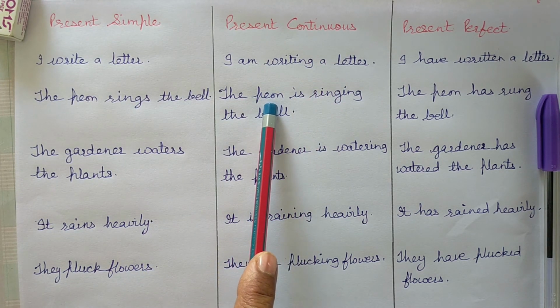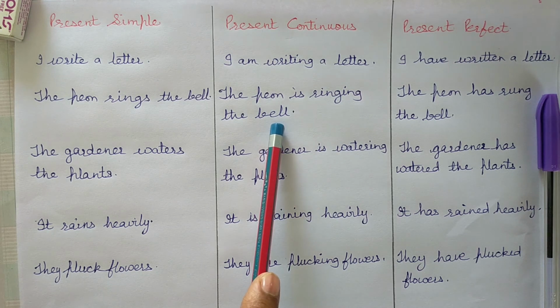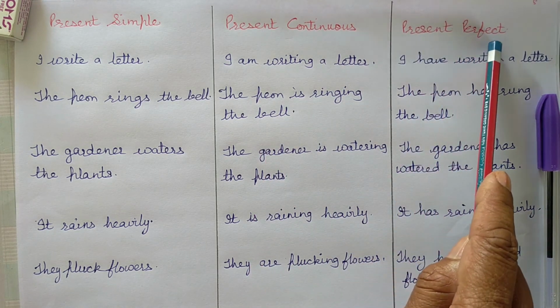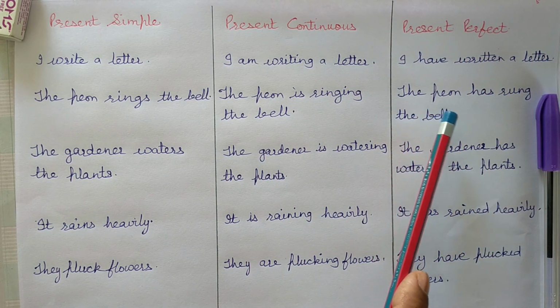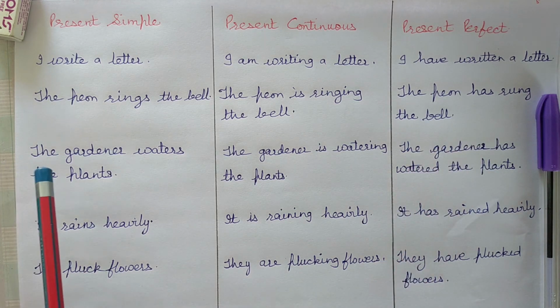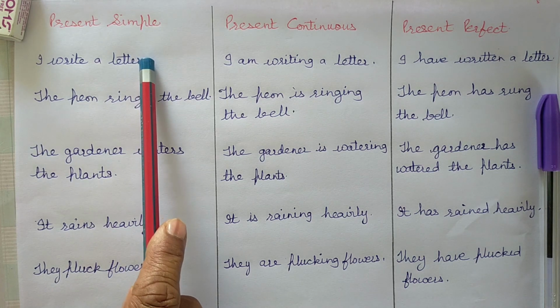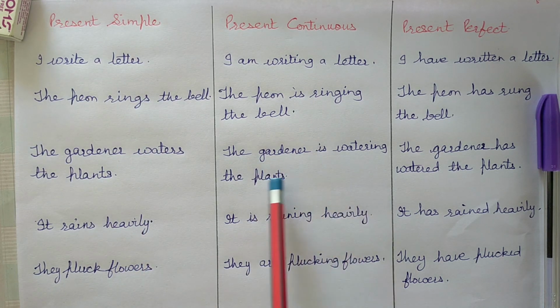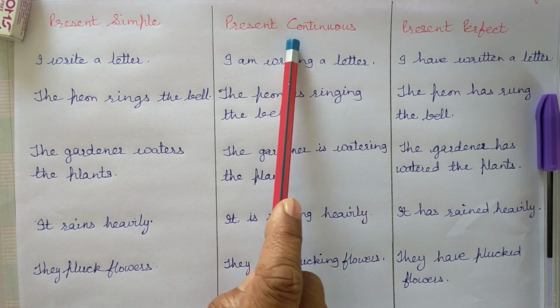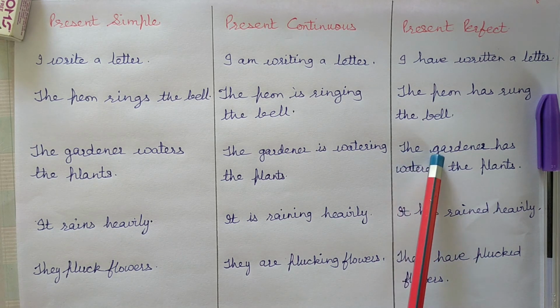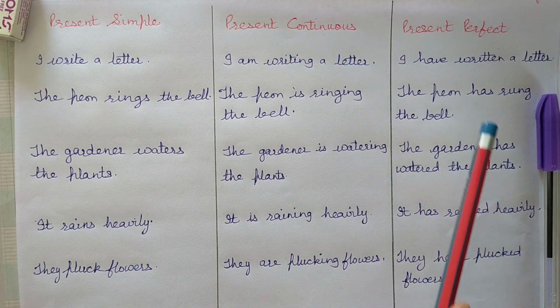The peon is ringing the bell. Present continuous. The peon has rung the bell. Present perfect. The gardener waters the plants. Present simple. The gardener is watering the plants. Present continuous. The gardener has watered the plants.